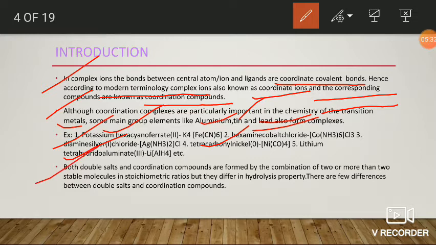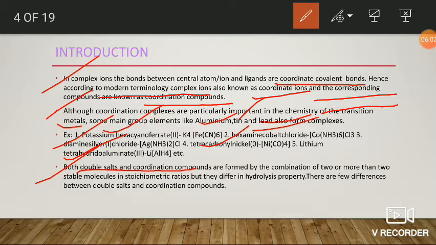Now, the double salts and coordination compounds both are obtained by the combination of two stable compounds or molecules in stoichiometric ratio.